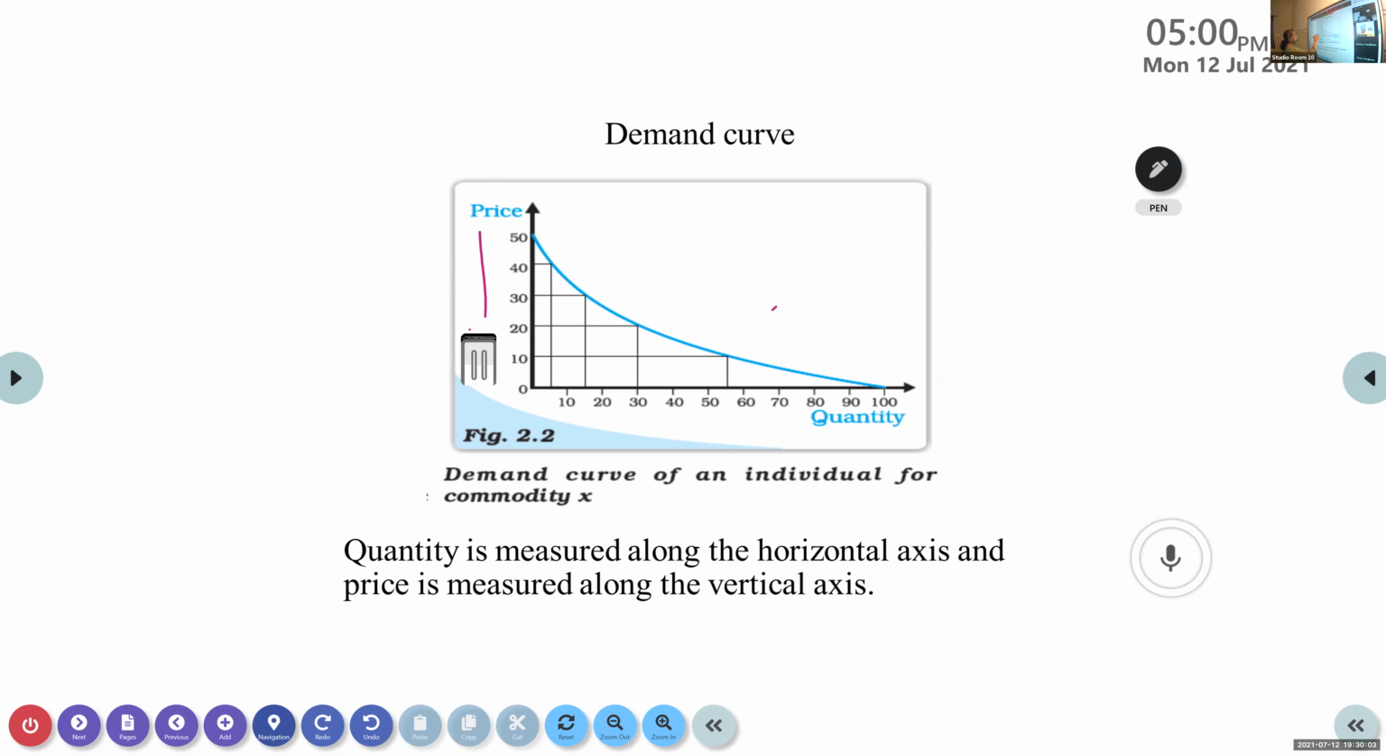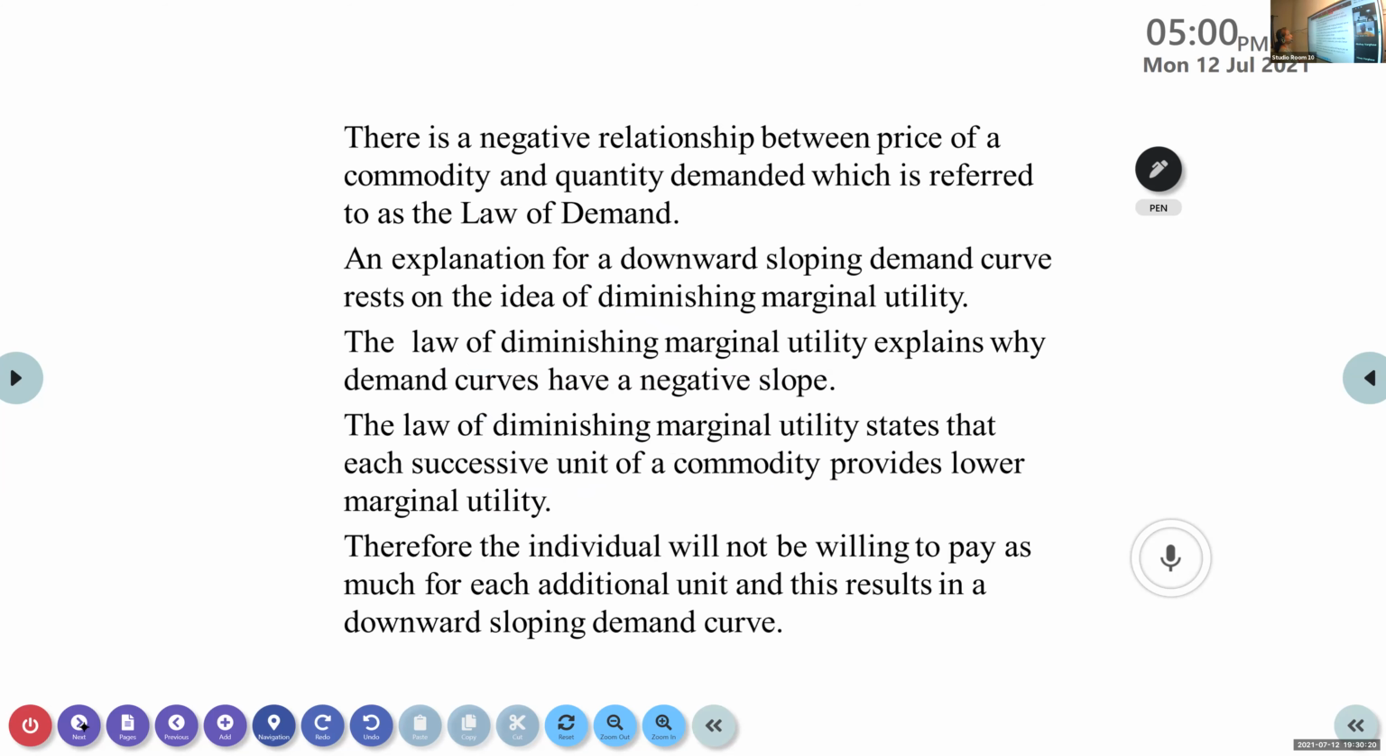As the price is reducing, the quantity demanded will increase. So we can see a curve sloping downwards. The demand curve is sloping downwards. That kind of shape you will get for the demand curve. Okay. So there is a negative relationship between the price of a commodity and the quantity demanded.